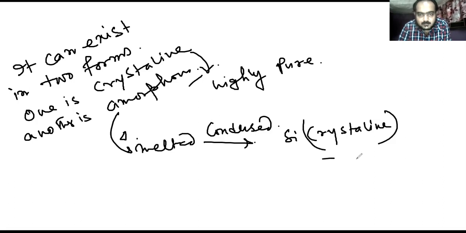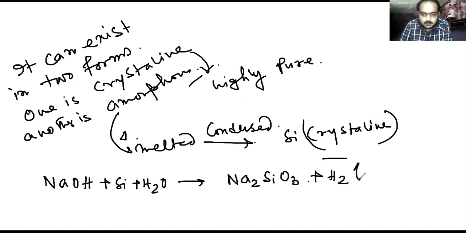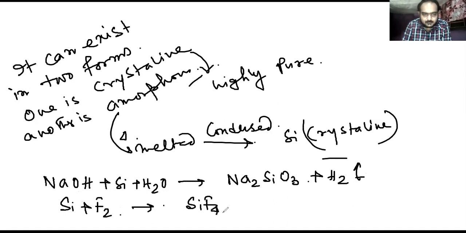Silicon generally reacts with sodium hydroxide easily, giving sodium silicate plus H2. And it can also react with fluorine. It actually burns in fluorine. These are the simple properties of silicon.